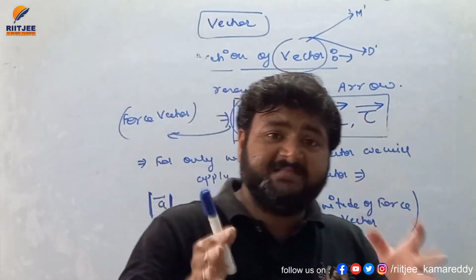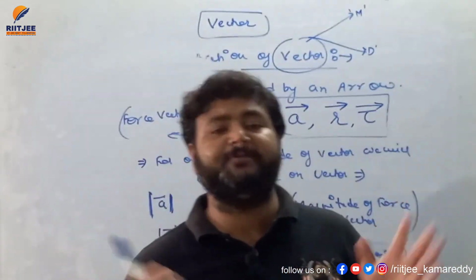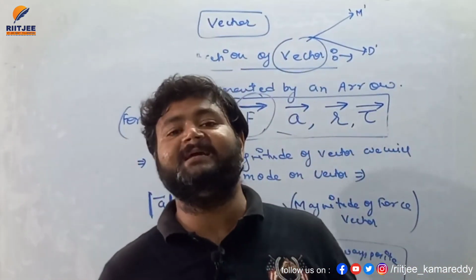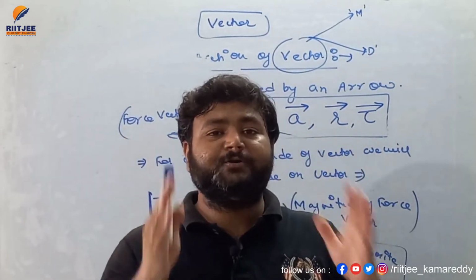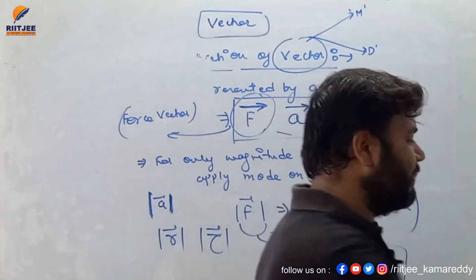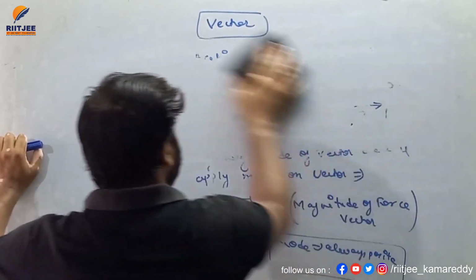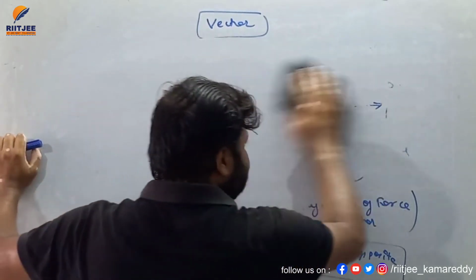So remember this: once you apply mod on any vector quantity, there is no need to think about direction. Then we are only dealing with magnitude. I hope you all understand the representation of vector quantity.